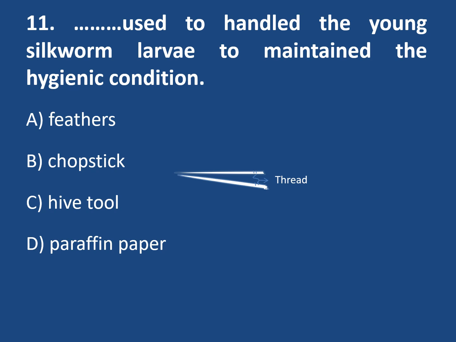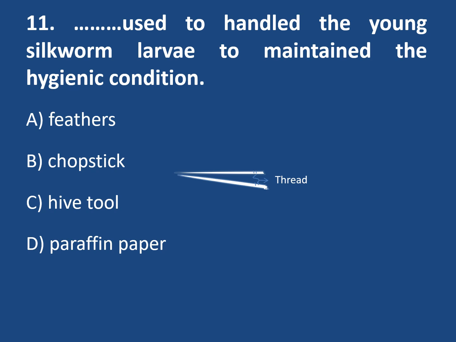Next, which is used to handle the young silkworm larvae to maintain hygienic condition? We never handle the first and second instar larvae by hands because it may cause unhygienic conditions. So we use various equipment in sericulture. Options are feather, chopsticks, hive tool and paraffin paper. See this third option, hive tool. This is the equipment used in apiculture. So this C is incorrect.